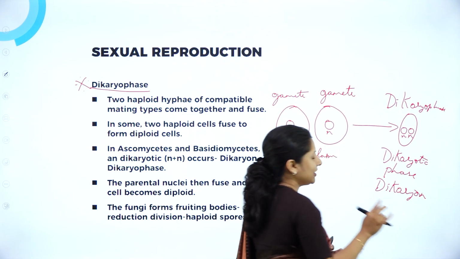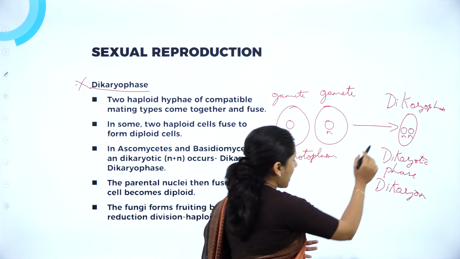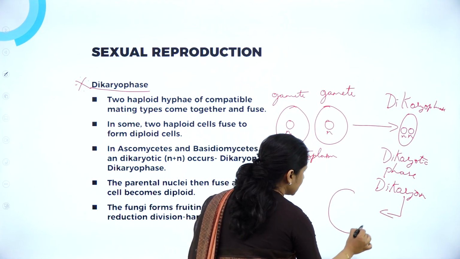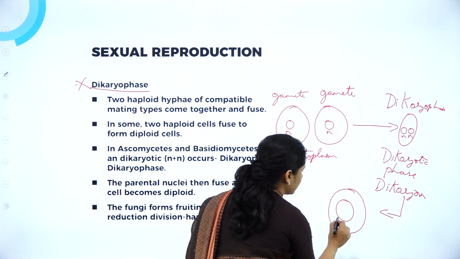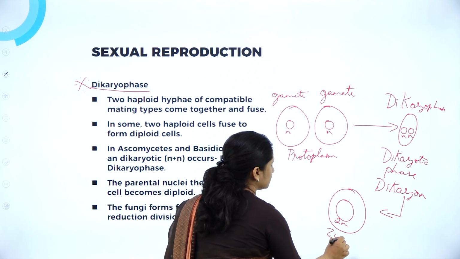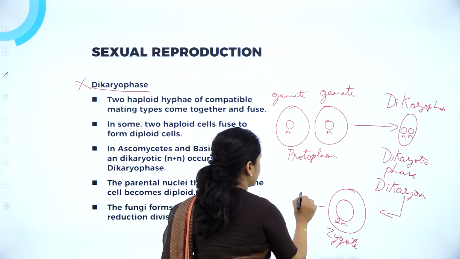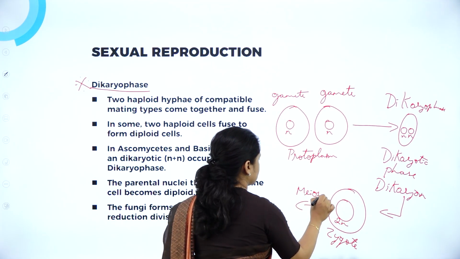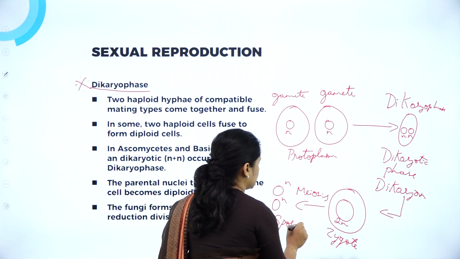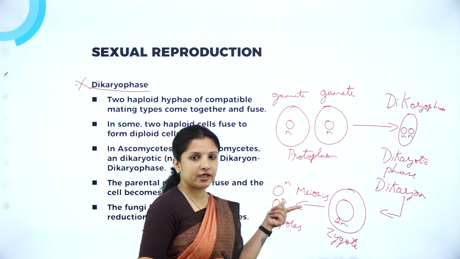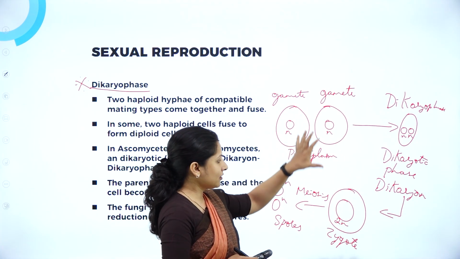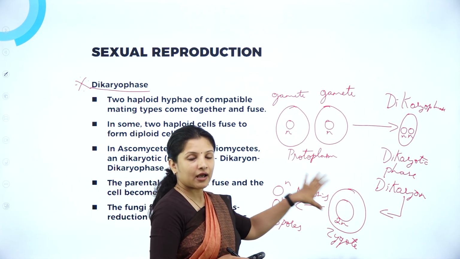Dikaryon meaning a cell having two nuclei. Now, after this particular phase, it will enter into karyogamy, wherein the nuclei will fuse and it will become diploid, right? Forming a zygote. Next, this zygote will undergo meiosis, forming haploid spores. So, I hope you understood. Earlier, we saw just protoplasm fusion, that is plasmogamy, then nucleus fusion, that is karyogamy, and then meiosis.